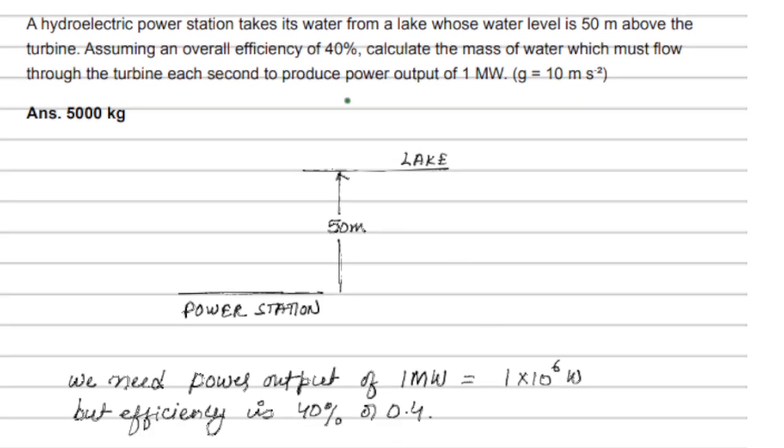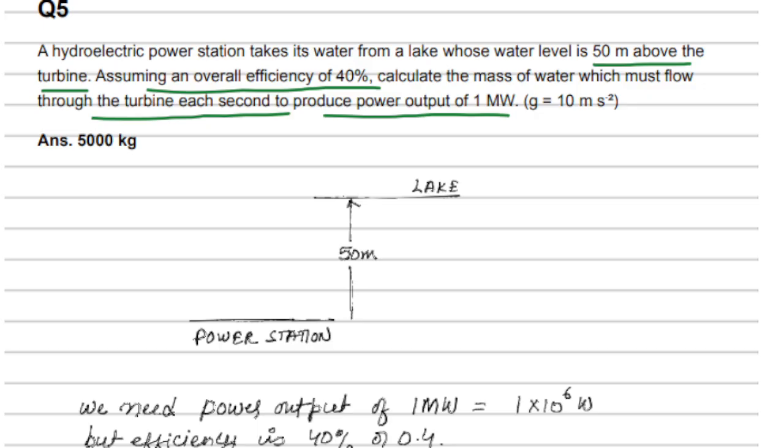A hydroelectric power station takes its water from the lake whose water level is 50 meters above the turbine. Assume an overall efficiency of 40%. Calculate the mass of water which must flow through the turbine each second to produce a power output of 1 megawatt. Let's attempt this question.